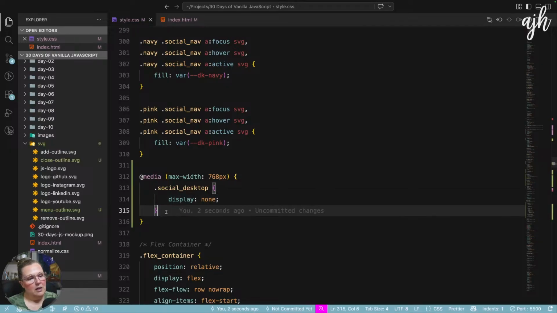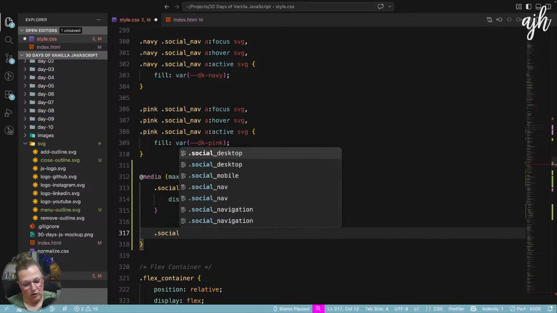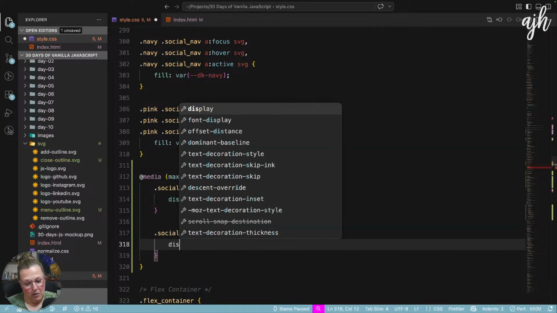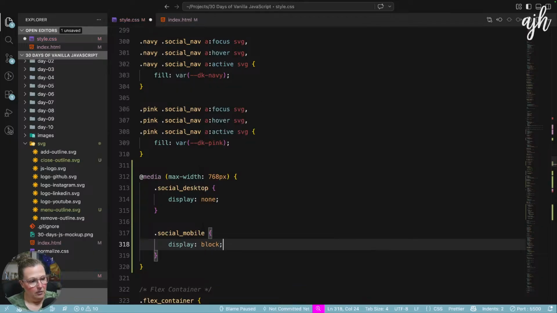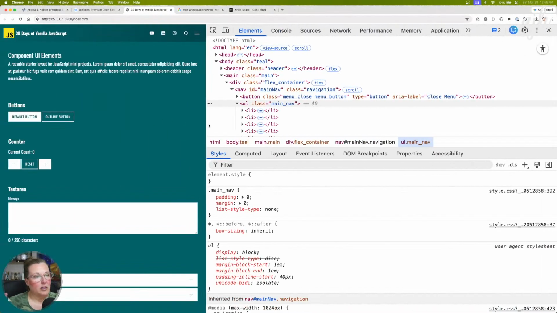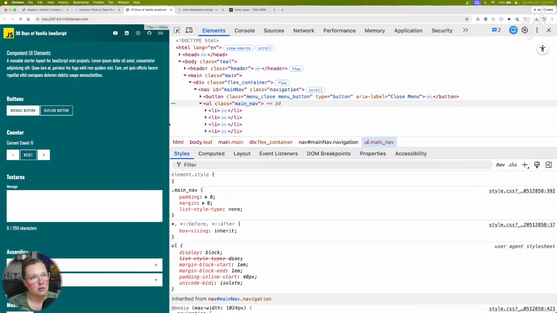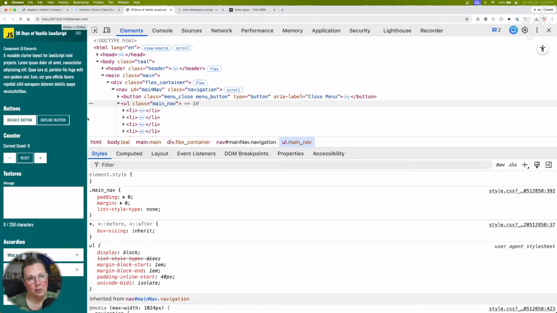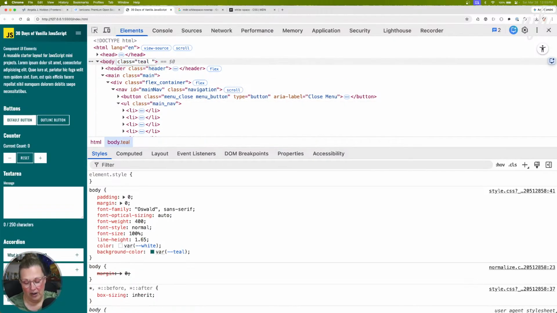And then we would want the social mobile to be, I guess, display block, right? And ideally, they have the same style, so it'll just appear at the bottom of the navigation. I don't know. Makes sense to me. Let's see what happens. Okay. This holds up pretty well. I mean, we have a couple of things to do here, but I like this. So let's see what our actual flyout nav looks like.